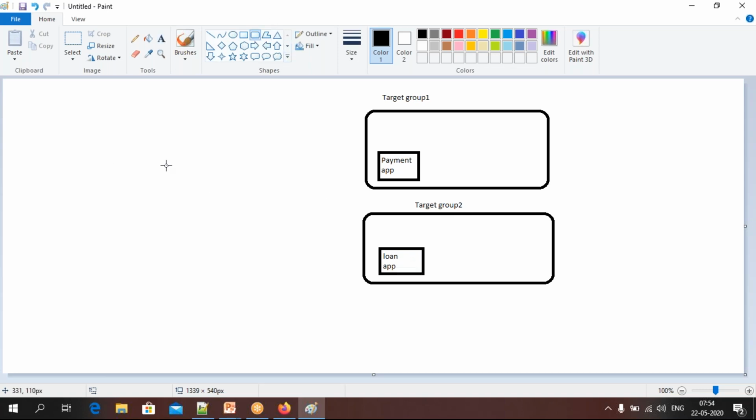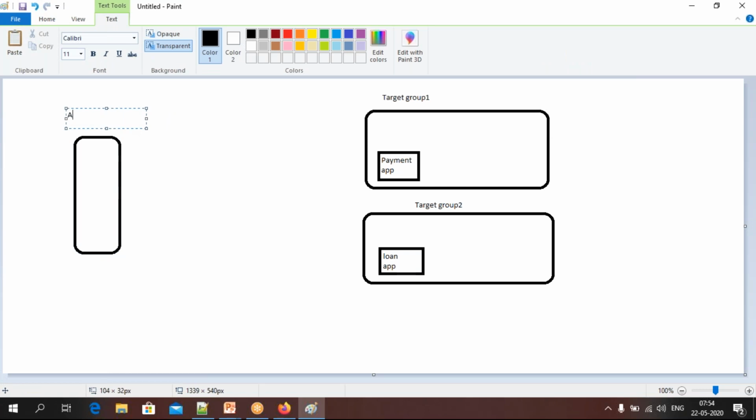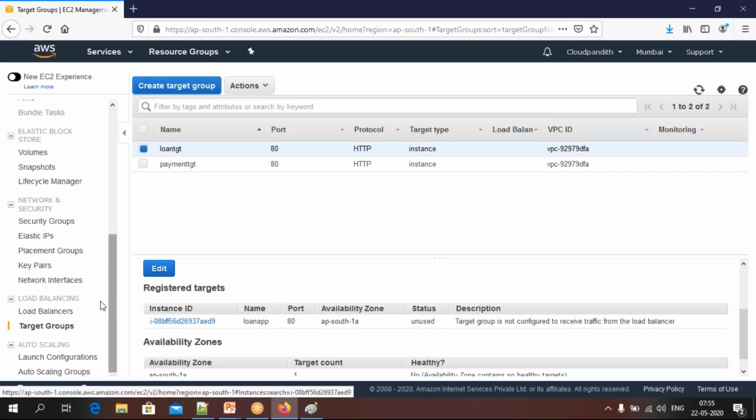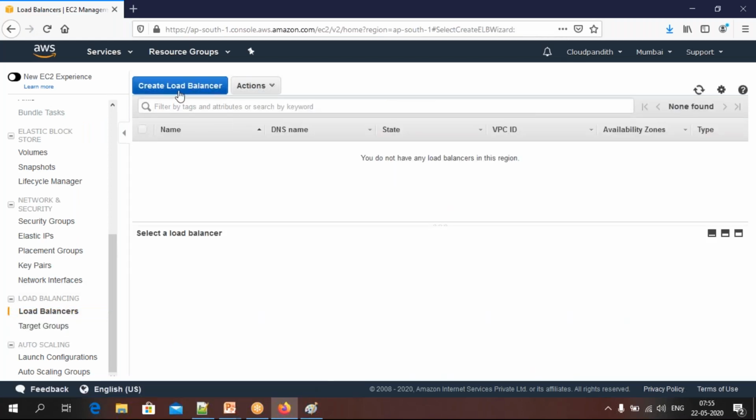Okay, now I am going to create a load balancer. What I'm going to do, I'm going to create something called a load balancer. Which type of load balancer? This is an application load balancer. Okay, we have already seen the difference between them. Application load balancer, how to launch, come here. So go to load balancers, click on create load balancer.